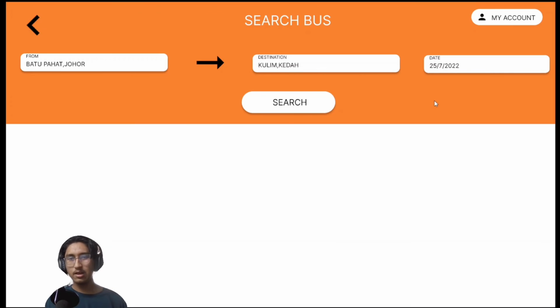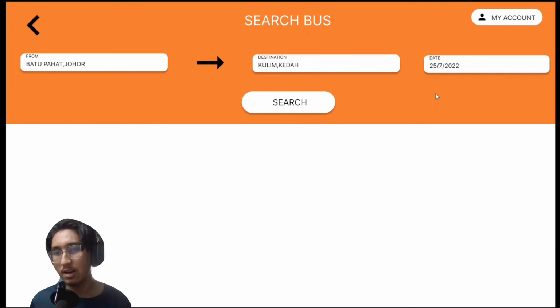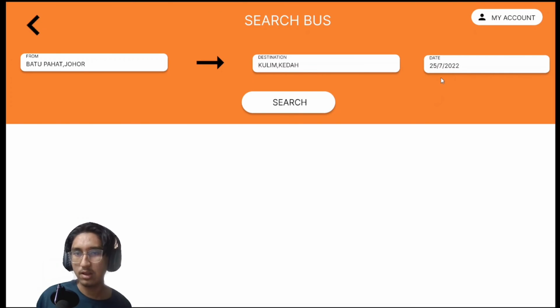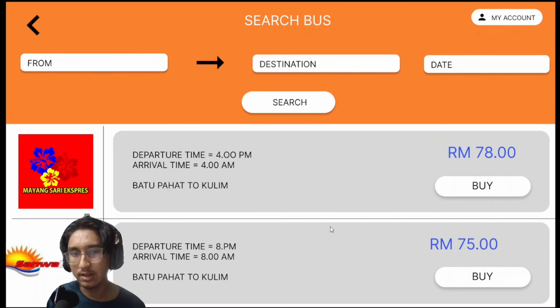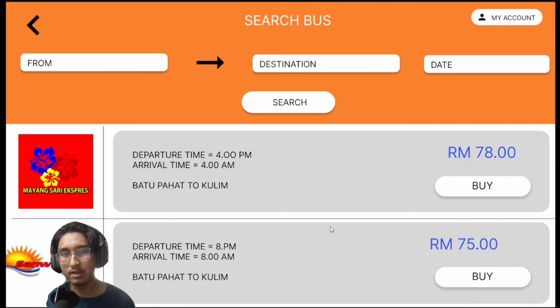For example, the last date was 15th of July, so here it is 25th of July. Search for available buses, and it will state which buses there are. Here we can see that there's a Mayasari where the price is quite a bit lower than the other one.